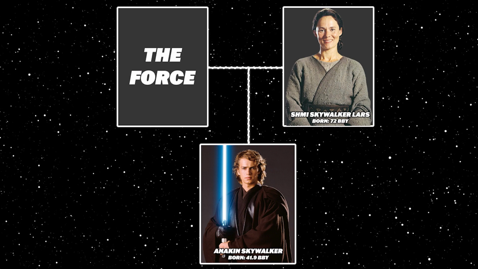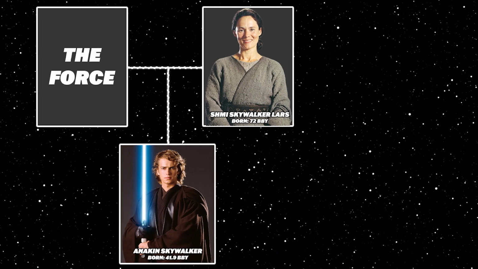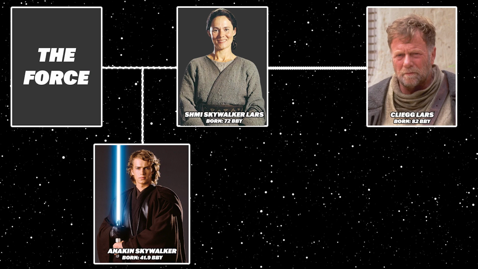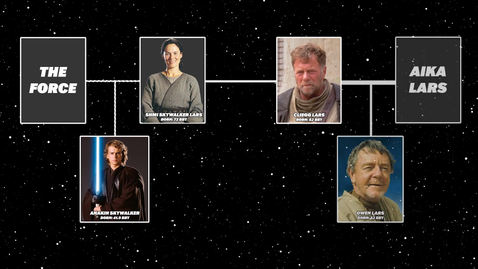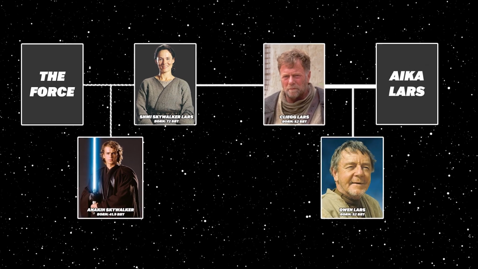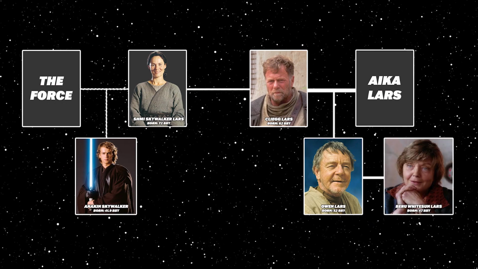After Anakin Skywalker was taken to the Jedi Temple for training, Shmi Skywalker was freed from slavery by Cliegg Lars, who would later marry her, and she would become Shmi Skywalker Lars. Cliegg had one child with his former wife, Aka Lars. Their child was known as Owen. Cliegg's son Owen would later marry Beru White Sun Lars. They would have no children of their own.